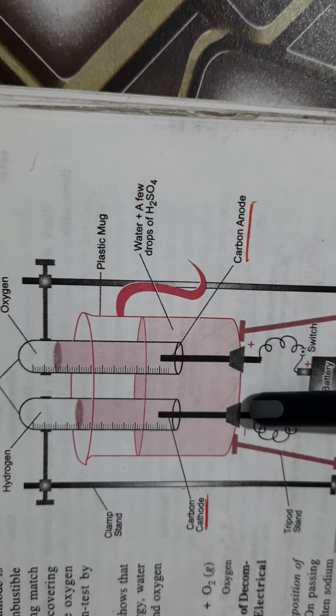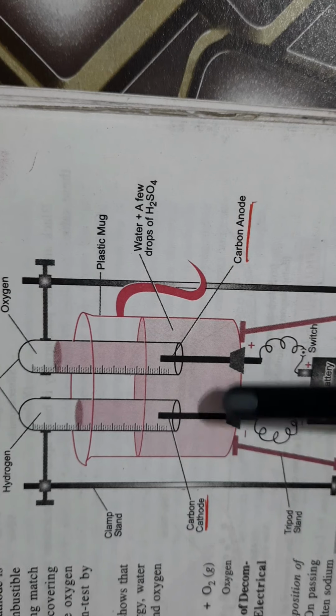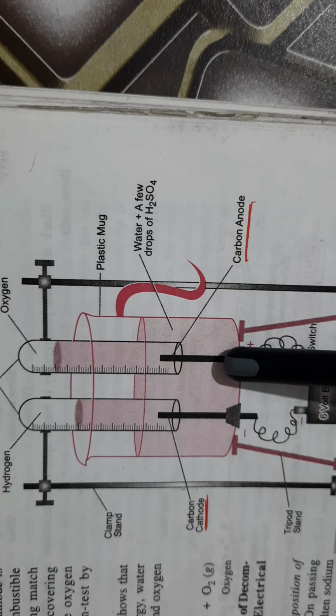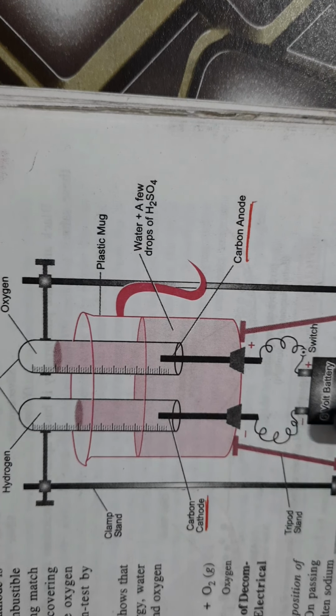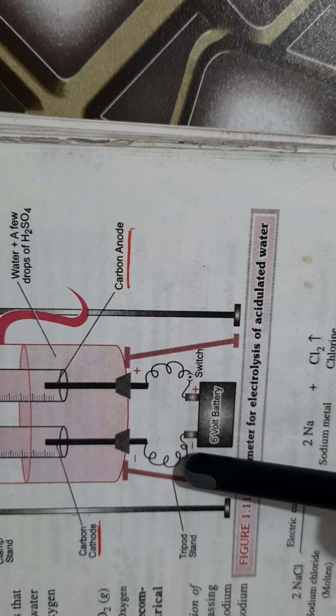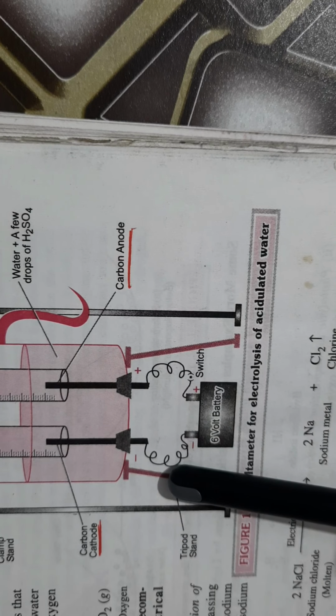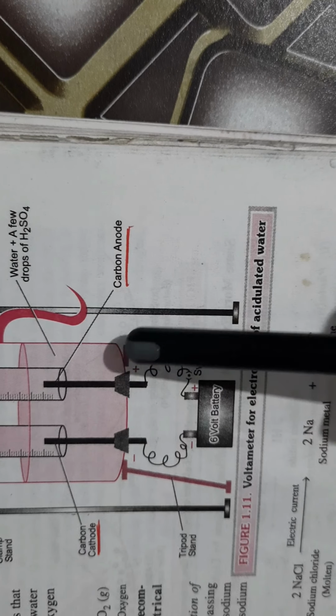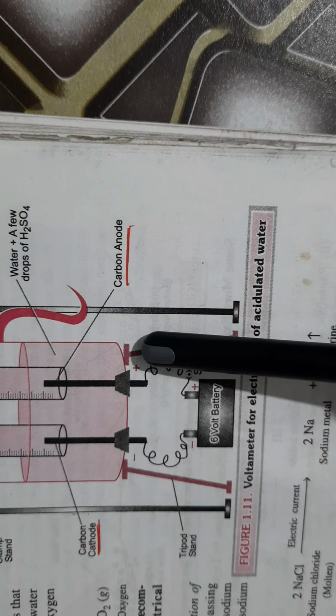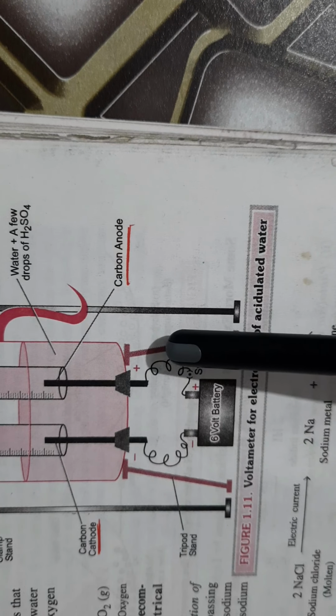From the bottom of this plastic mug, 2 carbon electrodes are inserted. These electrodes are connected to the battery with the help of wires. The electrode which is connected to the negative terminal of the battery is the cathode, and the one which is connected to the positive terminal of the battery is called the anode.